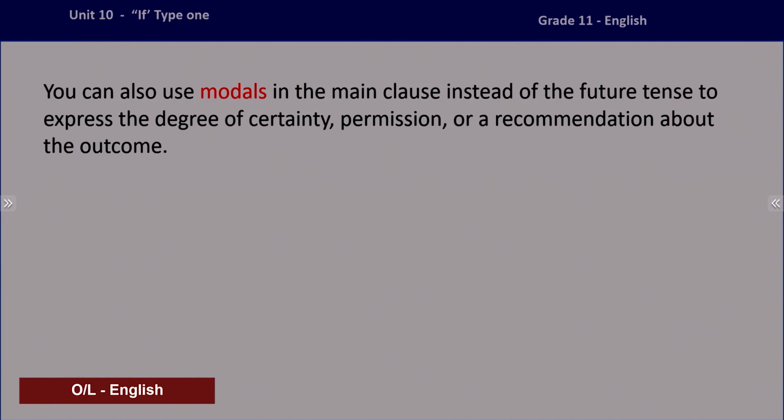Verbs like can, may, might, would, should, right? So, these are modal verbs. Instead of using simple future, we can use modals as well, right? So, here it says you can also use modals in the main clause instead of the future tense to express the degree of certainty, permission or a recommendation about the outcome.